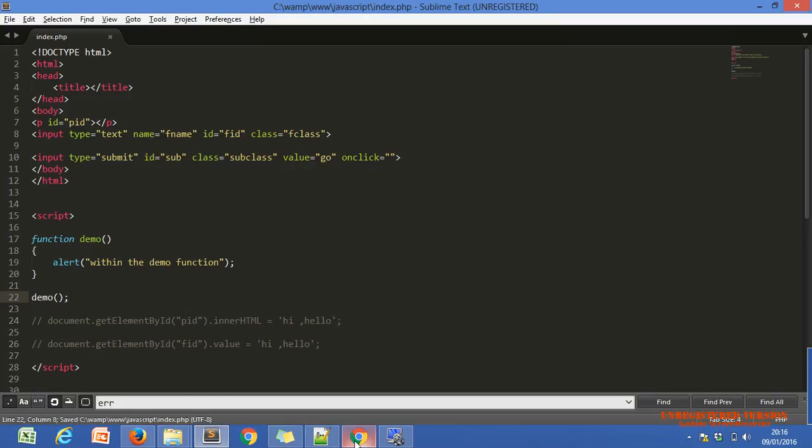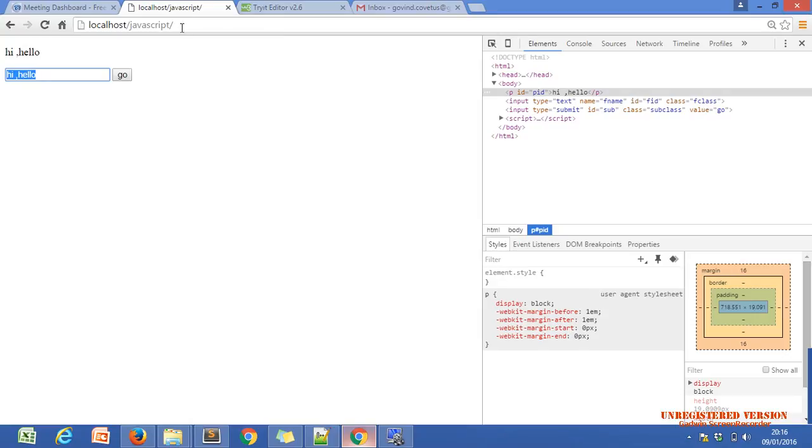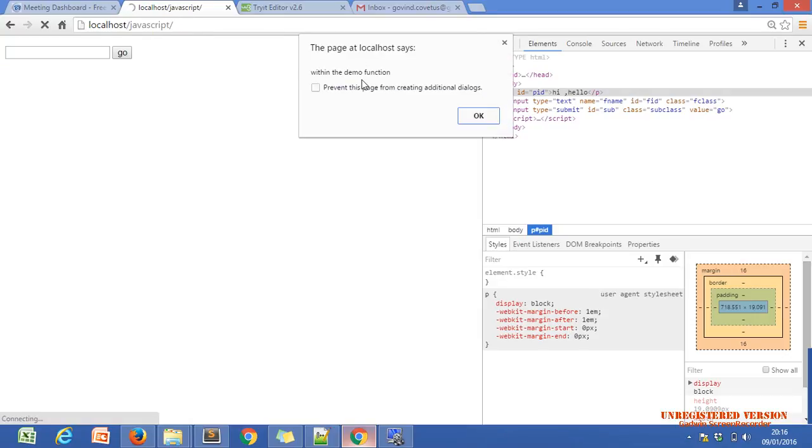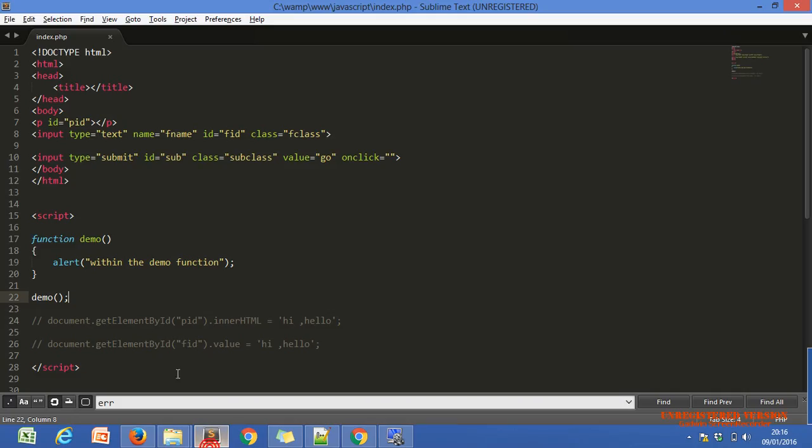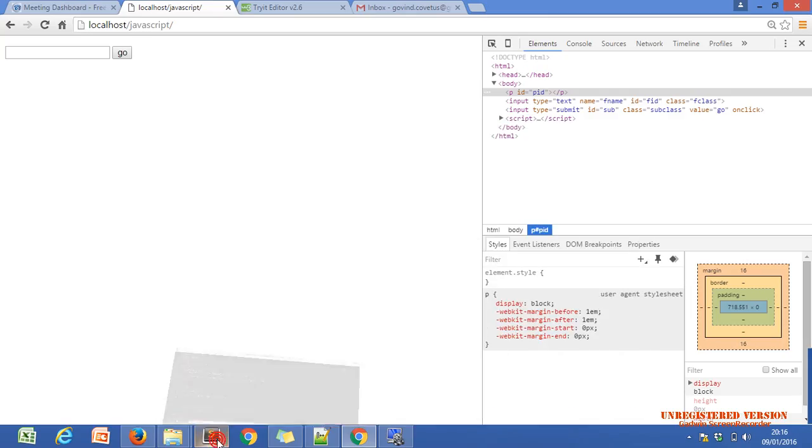Now, let's see. If you click, it means our function is called, the demo function. If you don't write this, then there is no alert box. Khushi, did you get the point?